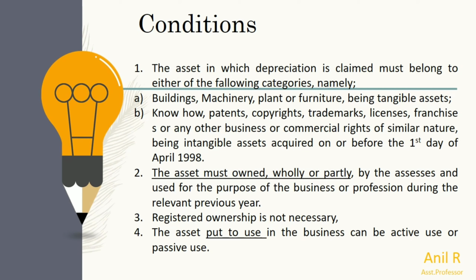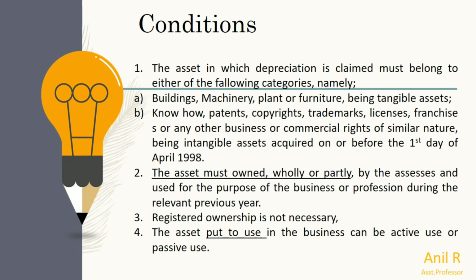The asset on which depreciation is claimed must belong to either of the following categories: buildings, machinery, plant or furniture, which are tangible assets. And intangible assets, that is patents, copyrights, trademarks, licenses, franchises, or any other business or commercial rights of similar nature, are also eligible for depreciation.